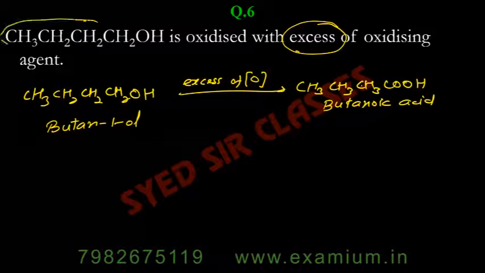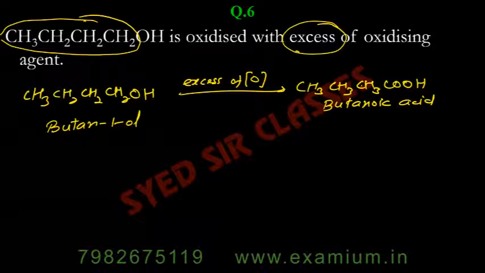There are 4 carbons here. Which question are you talking about? The product, why? It is oxidized to acid. Okay, you are talking about CH2CH2. Yes, yes, yes, it will.